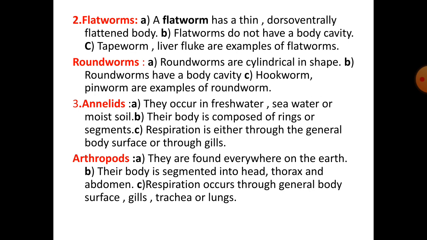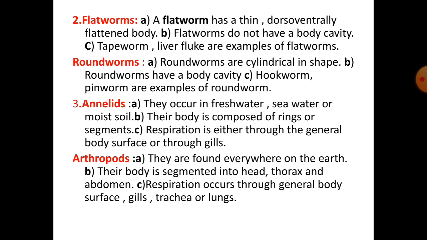Number 2, flatworm and roundworm. First point, a flatworm has a thin dorsoventrally flattened body. Roundworms are cylindrical in shape. Second point, flatworms do not have a body cavity. Roundworms have a body cavity. Third point, tapeworm and liver fluke are examples of flatworm. Hookworm and pinworm are examples of roundworm.